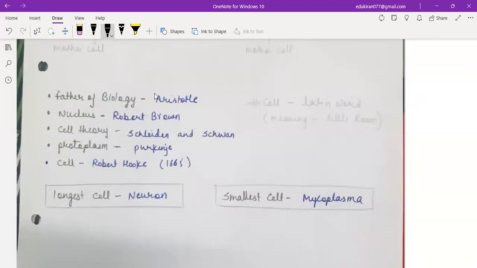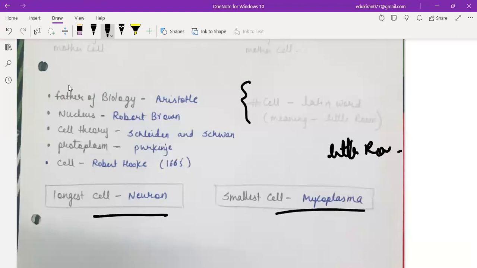Now this one is very, very important for this chapter. One marker. Father of biology, Aristotle. Nucleus, Robert Brown. Cell theory, Schleiden and Schwann. Protoplasm, Purkinje. Cell, Robert Hooke. And the word cell comes from the Latin word which means little room. Clear? And the longest cell is the neuron and the smallest cell is mycoplasma. Okay, just quickly note down the marker. Right? Yeah, I noted it down.